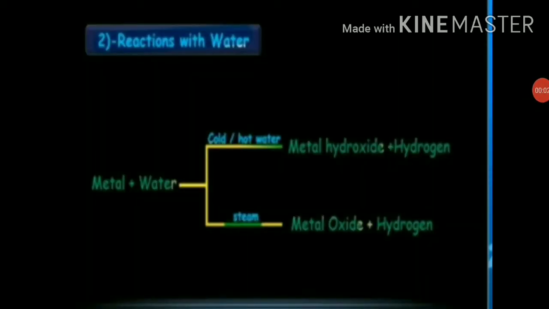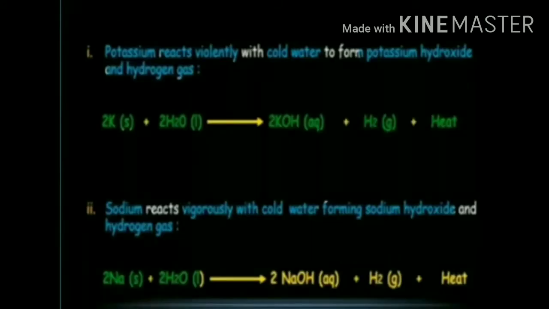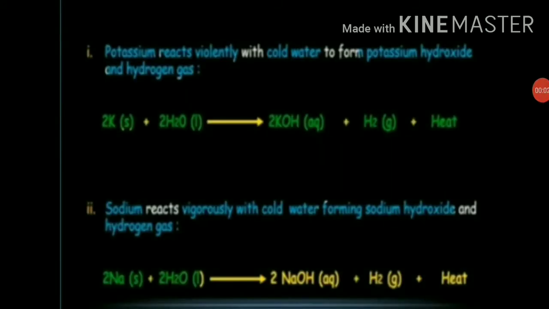So students, now let's see the reaction of metal with water. When a metal reacts with cold or hot water, we will get metal hydroxide and hydrogen. Remember, when a metal reacts with cold or hot water, we will get metal hydroxide and hydrogen. But when a metal reacts with steam, we will get metal oxide and hydrogen. So I hope it is clear to you.